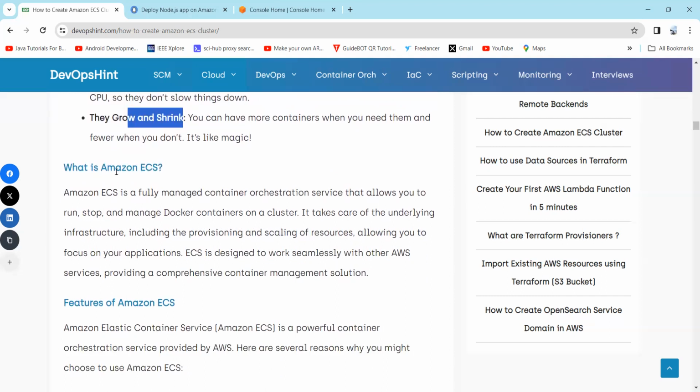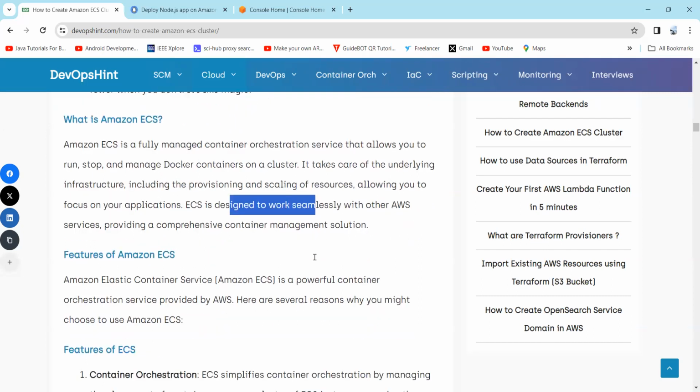So now let us understand the AWS ECS service. AWS ECS, Elastic Container Service, is a fully managed container orchestration service that allows you to run, stop, and manage Docker containers on a cluster. It takes care of the underlying infrastructure, including provisioning and scaling of resources, allowing you to focus on your application. ECS is designed to work seamlessly with other AWS services, providing a comprehensive container management tool.